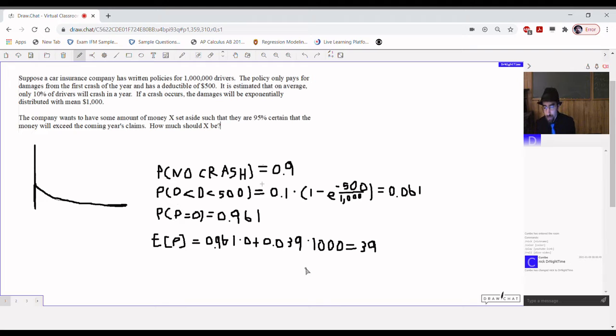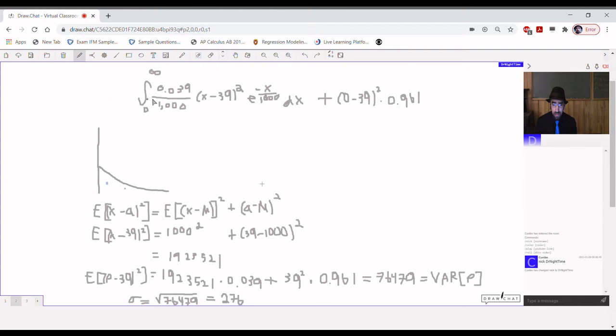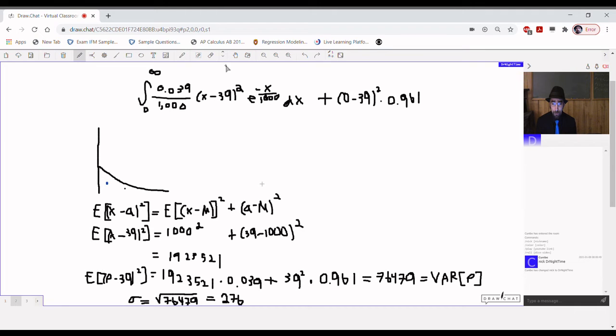Now we knew that the mean wasn't going to be the hard part. The harder part was going to be trying to figure out the variance of this, which the conventional way to do it is to just use this formula up here. That integral here, you're going to have to do integration by parts on twice if you want to use conventional means to solve this.